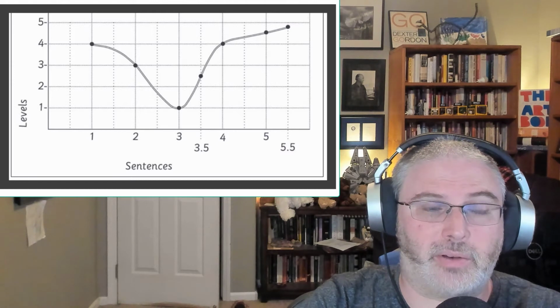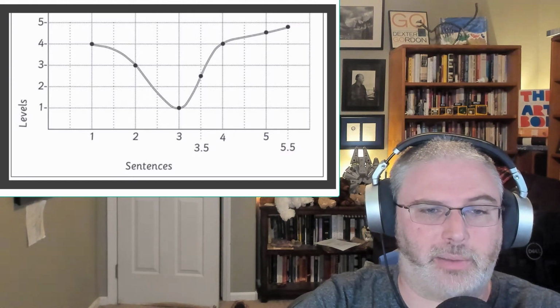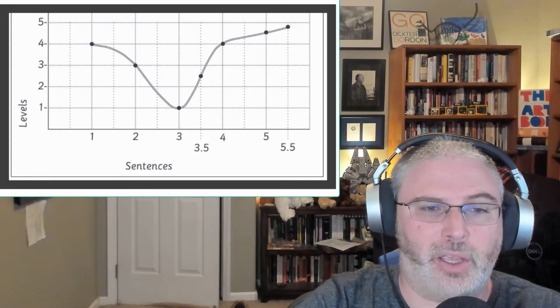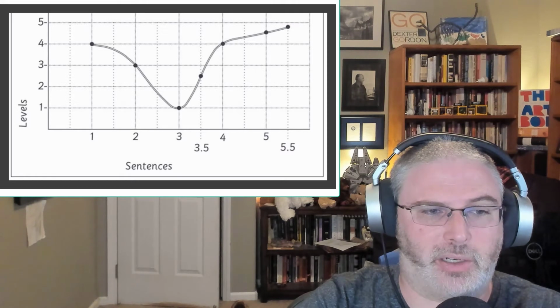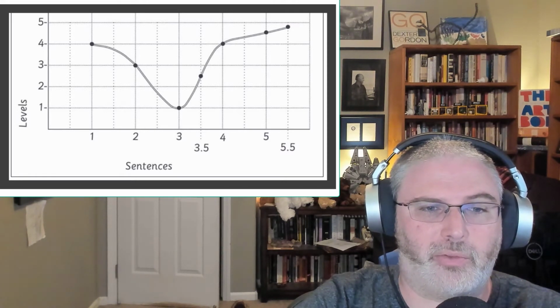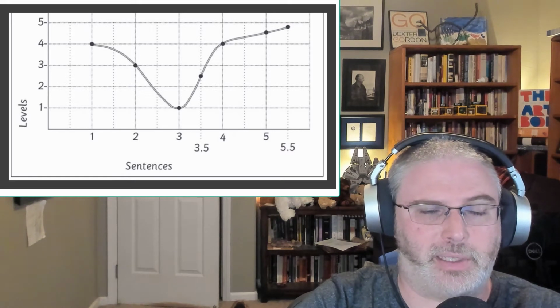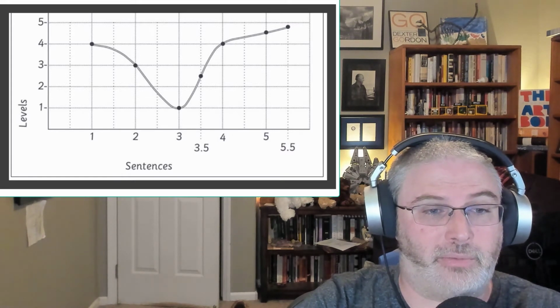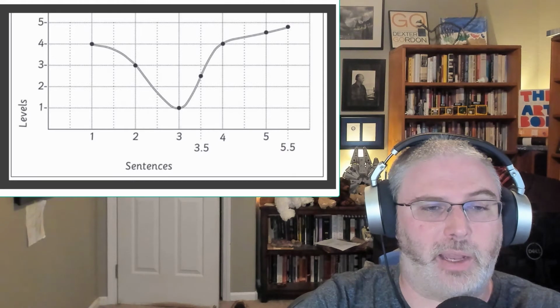The paragraph this graph describes begins at a somewhat abstract level, a level 4 sentence, then dips down to become more concrete before rising again to at least the same level of abstraction it began with. This shape helps to guarantee that the paragraph frames the information it presents, then interprets that information before tying it all back to the thesis.